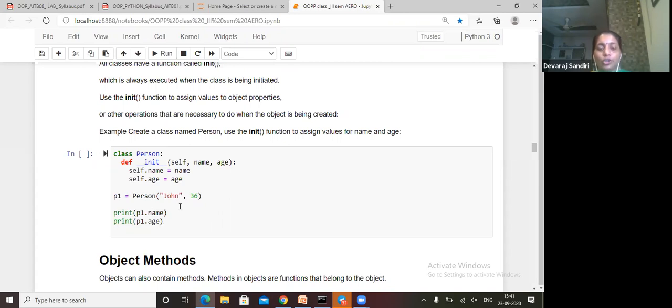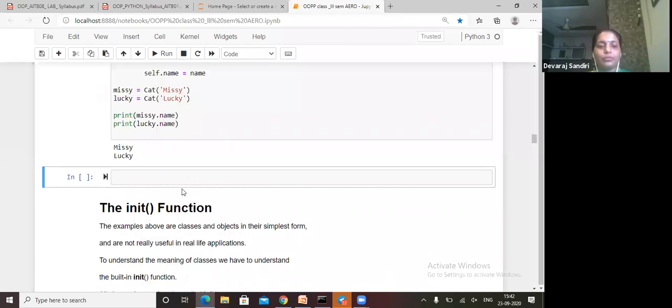So what happened here? When we print p1.name, it calls p1, and p1 calls the Person class. The Person class goes to the init method, which takes name and age. Name is assigned through self, so self.name = name and self.age = age. It will call both name and age.